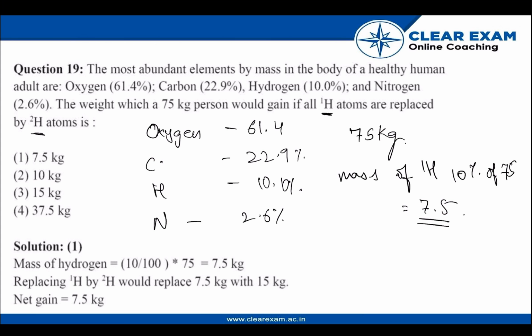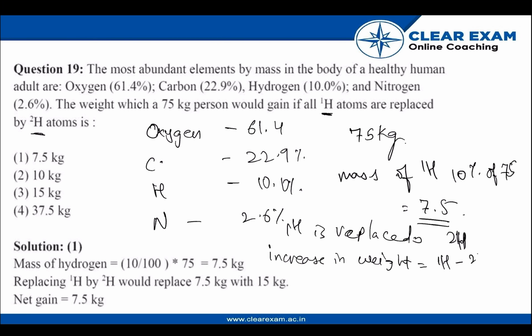Now we're told that 1H is replaced by 2H. So the increase in weight will be equal to weight of 2H minus weight of 1H, that is 15 minus 7.5, that is 7.5.